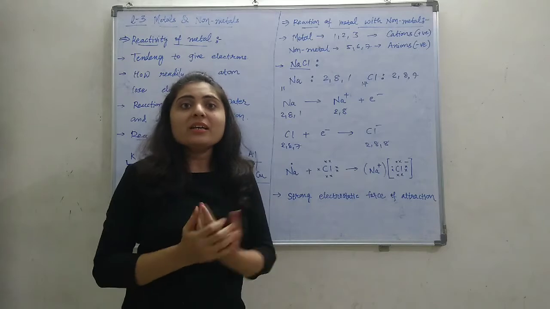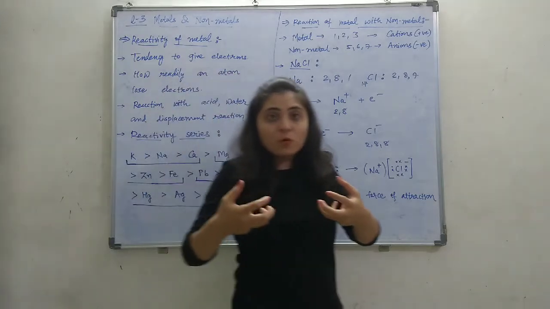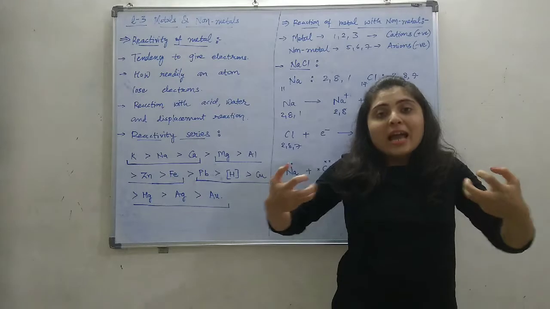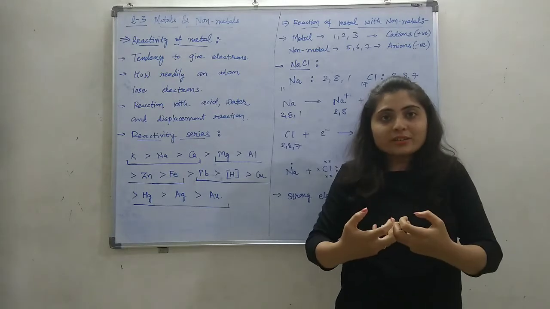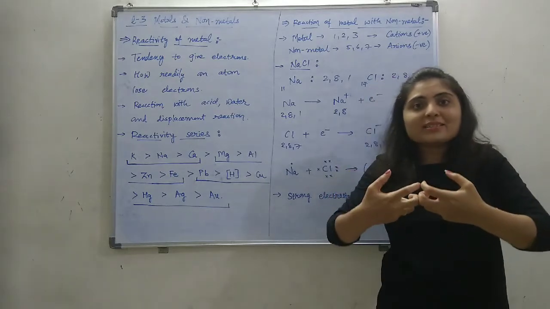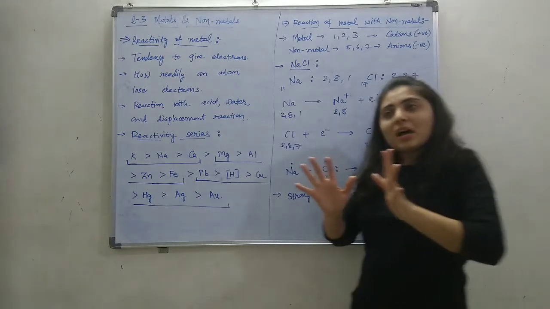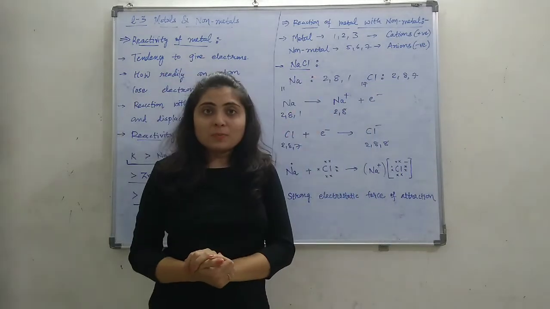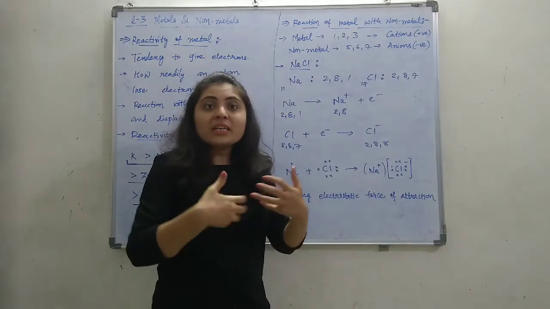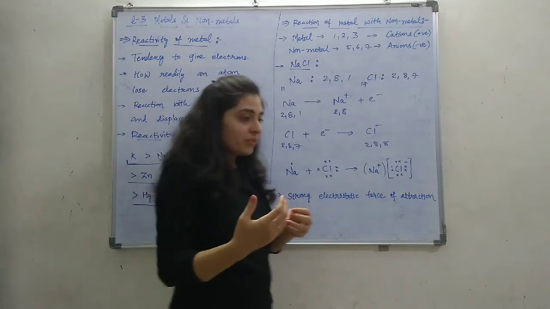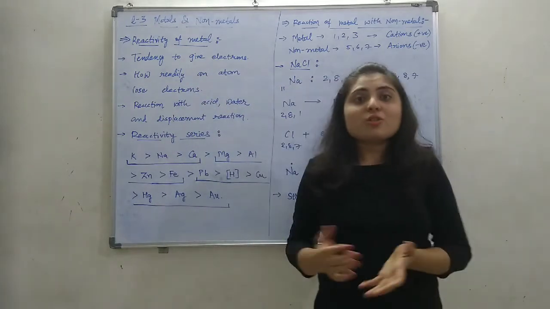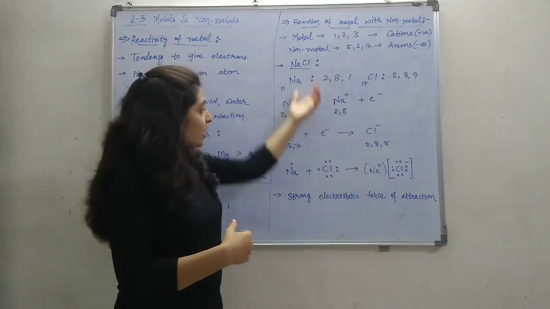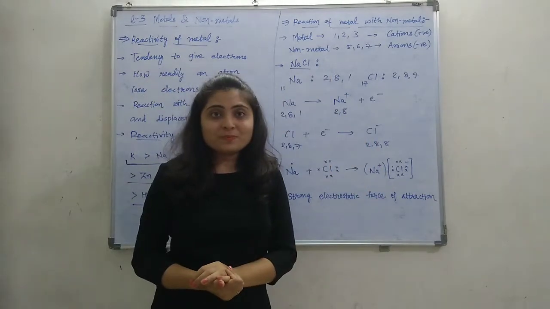This force holds the two ions together and makes the NaCl molecule. This is how metals and non-metals make compounds, by giving and taking, that is, by exchanging electrons. This is how NaCl is formed.